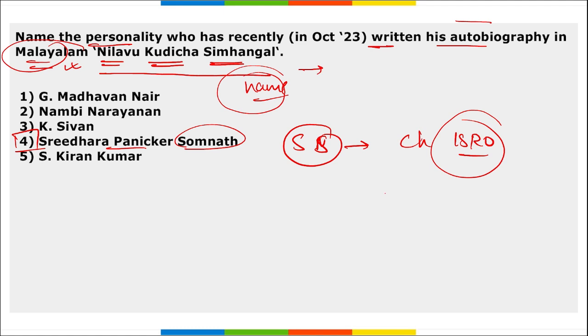Then this book was inspired by the success of Chandrayaan 3, right? Next thing, remember this Nilavu Kudicha Simhangal. This means lions that drank the moonlight.